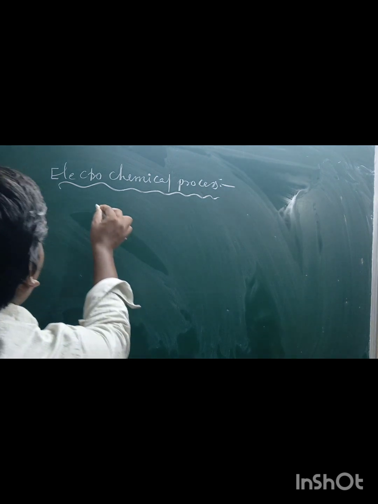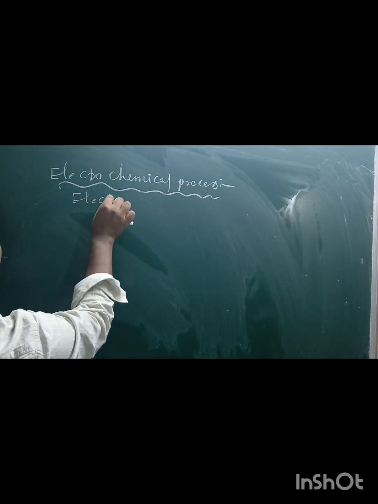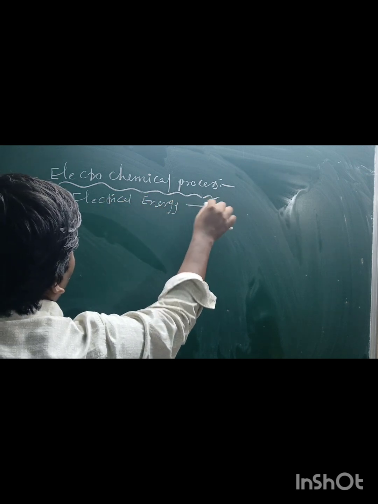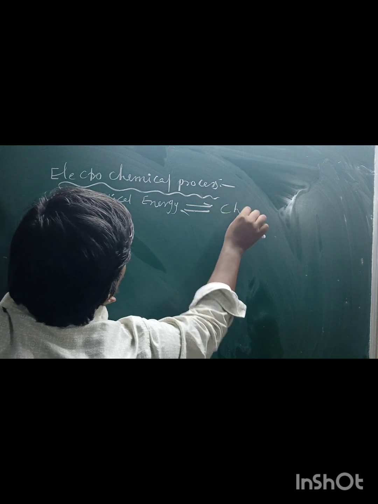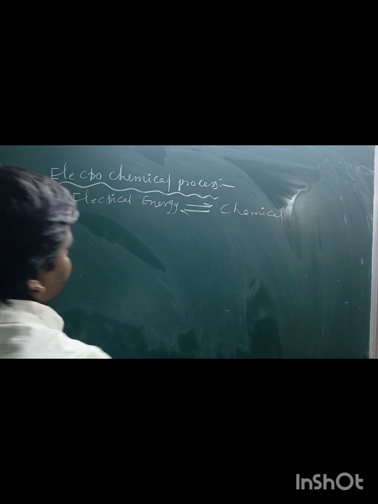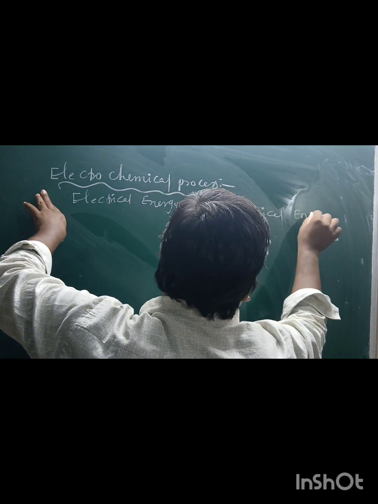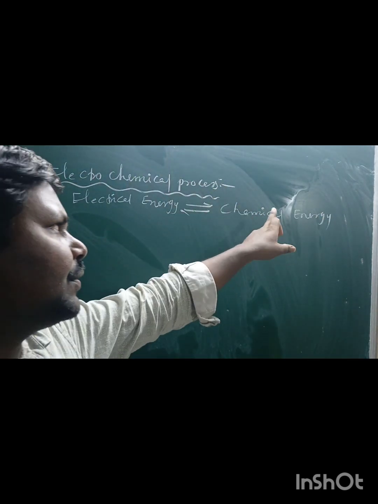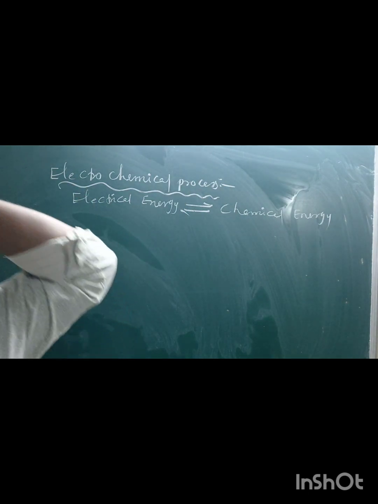Simply, electrical energy is converted into chemical energy, and vice versa. Electrical energy is converted into chemical energy also. That means chemical change occurs by the passing of electric current. By the passing of electric current, a chemical compound splits into its ions, which is chemical decomposition.